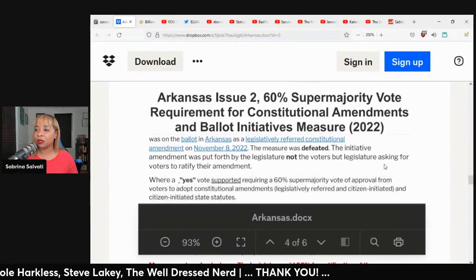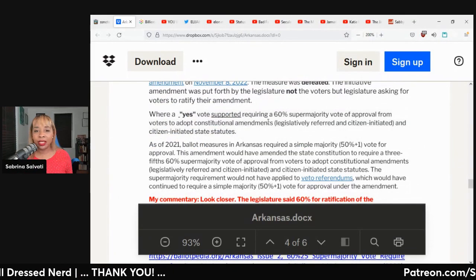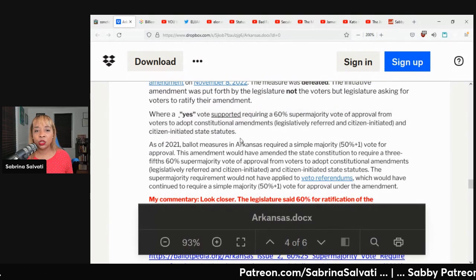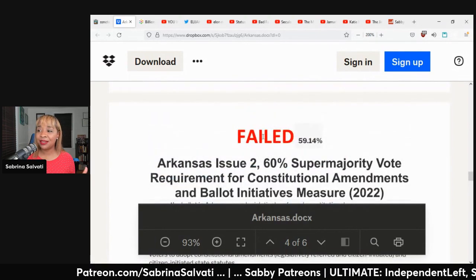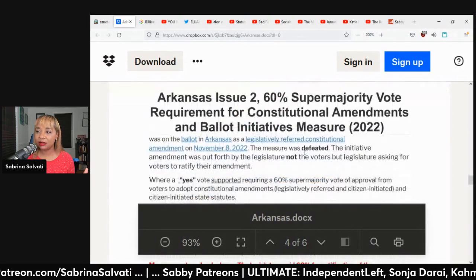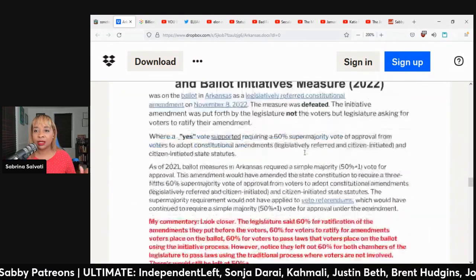This failed. A yes vote supported requiring a 60% supermajority vote of approval from voters to adopt constitutional amendments. So I'm glad that this did not pass, as you can see. So that means they don't have to reach that 60%. That's important.